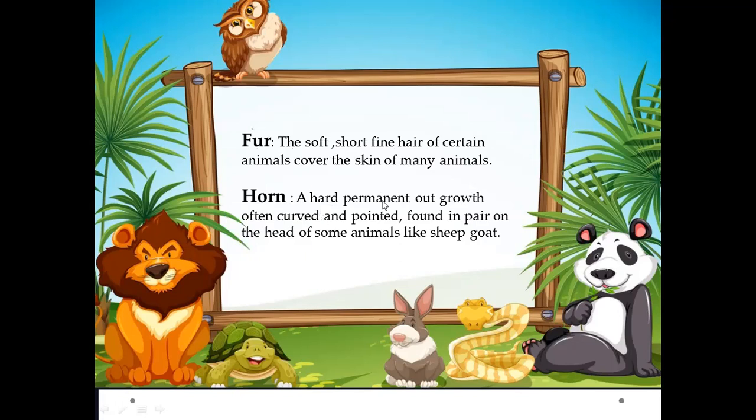Horn. A hard, permanent outgrowth, often curved and pointed, found in a pair on the head of some animals like sheep and goat. What is a horn? It is a permanent outgrowth found in a pair on the head of some animals like sheep and goat. Mostly animals use their horn for fighting. Understood?